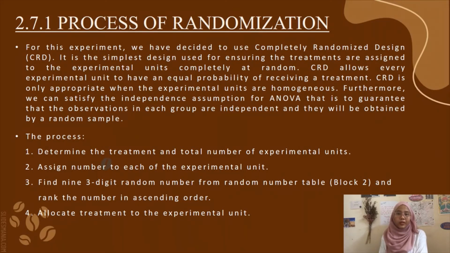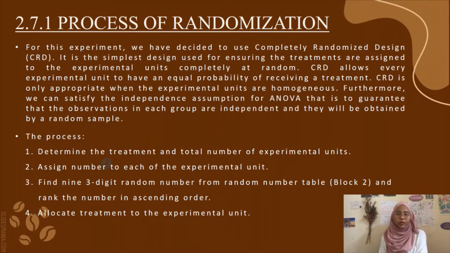Then, the process of randomization starts off with determining the treatment and experimental units. The treatment is the amount of yeast, which is 1, 1.5, and 2 teaspoons, and the number of experimental units is 9. Secondly, assign a number to each experimental unit, which means 1 to 9. The third step is to find 9-digit random numbers from the random number table.